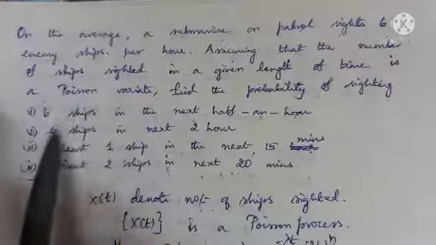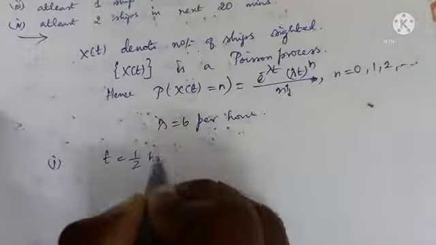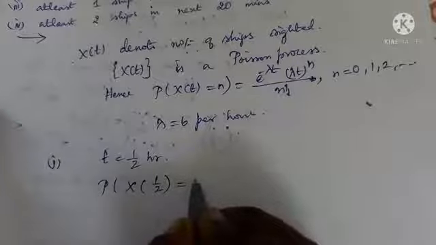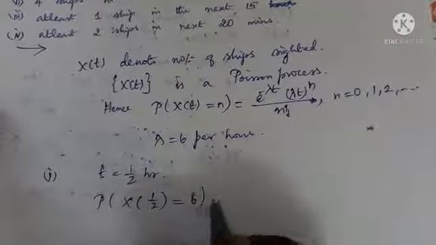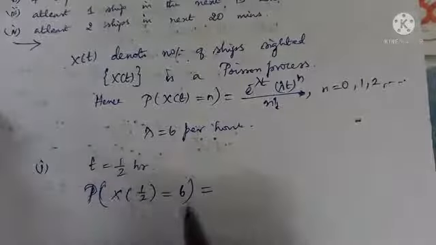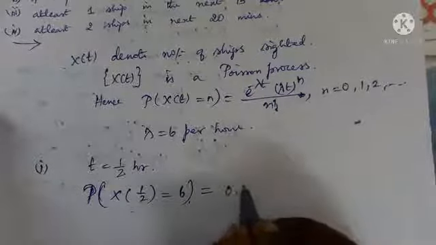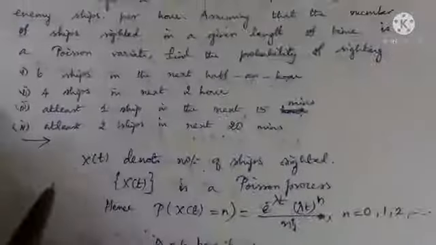Let us see the first subdivision. Find the probability of sighting 6 ships in the next half an hour. So the time interval is half an hour. Right? So probability of x of 1 by 2 equal to how many? It is given, 6 ships in the next half an hour. Okay. Lambda is 6, t is 1 by 2. You substitute this in this probability law and you will see the answer is 0.0504.